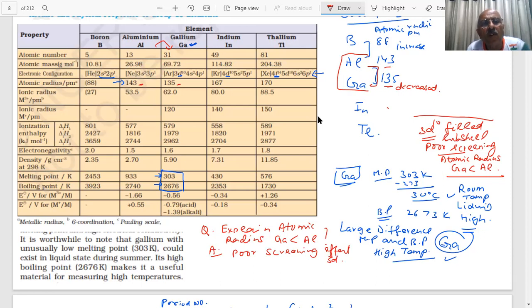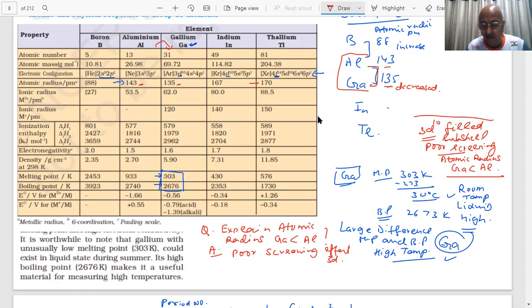Further, as you go down, new shells are being added, so size should increase. But here again, the size increase is very little in the last case, because again you have 4f, and the 4f screening is poor. Therefore, you see almost only a slight increase in size. As more shells are added we expect an increase in size, but the effective nuclear charge becomes stronger, so the size decreases.